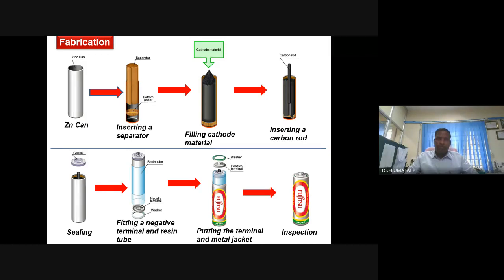Looks very simple in terms of pictures, photographs, but so many technologies are involved in this. Each step is a technology. These days it is automated technology. Making of the zinc can is automated. Mixing or getting of the bobbin is automated. You only have to provide the raw materials, carbon, MnO2 and carbon particles, binder, electrolyte, and the technology does that. You get a bobbin, you get a finished cell.